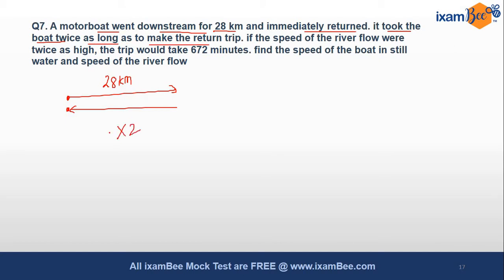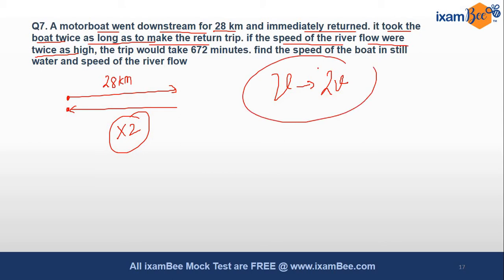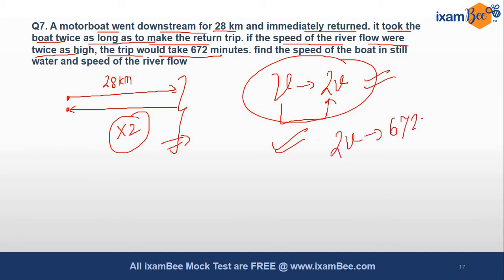So it takes twice the time to return, and if the speed of the river flow were twice as high, so if V gets doubled, then the trip would have taken 672 minutes. We don't know the exact time the first time, but if the speed of the water gets doubled, then it will take 672 minutes.